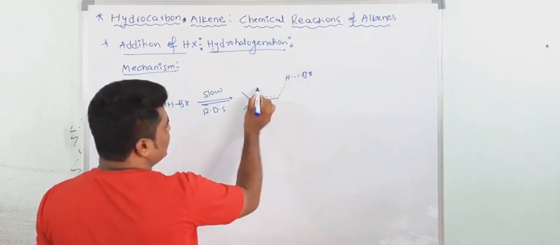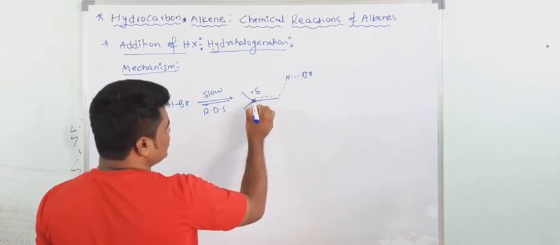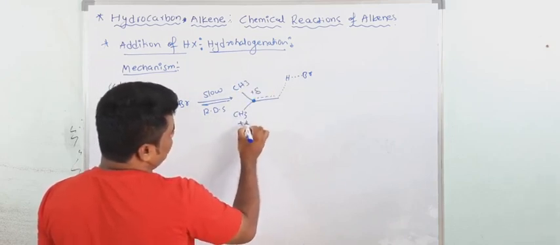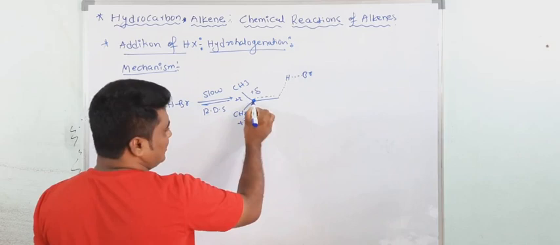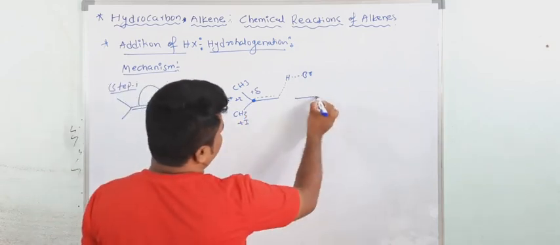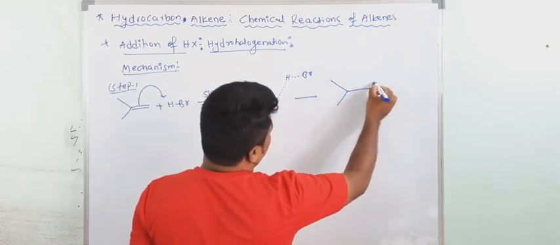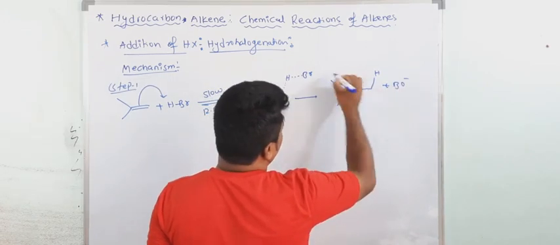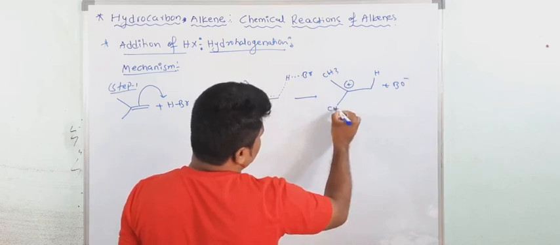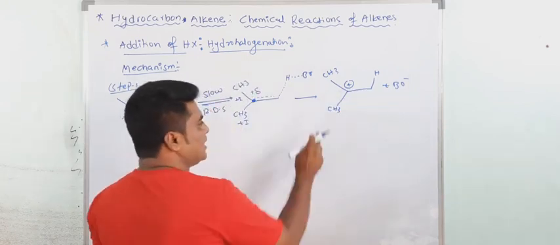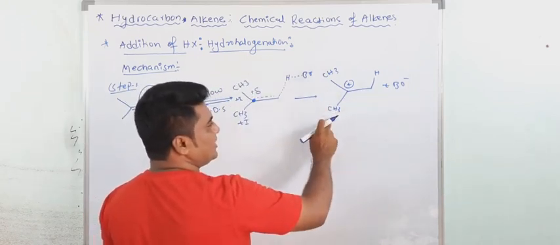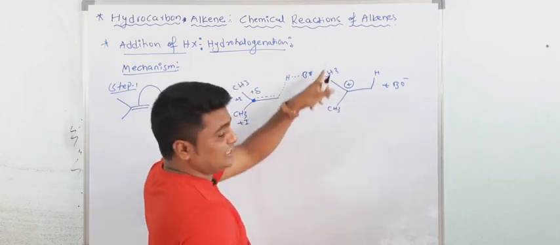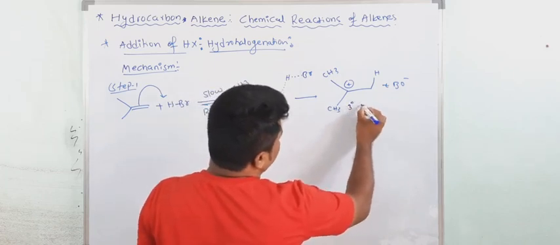See here, this carbon atom gets a partial positive charge in the transition state, and this partial positive charge is stabilized by +I effect and +I effect. This is a stable transition state. Then after that, a stable carbocation will form. See, this is a tertiary carbocation. It is stabilized by CH3 groups through hyperconjugation. Here also CH3. Total 9 hyperconjugation structures are there. This is a 3-degree carbocation.